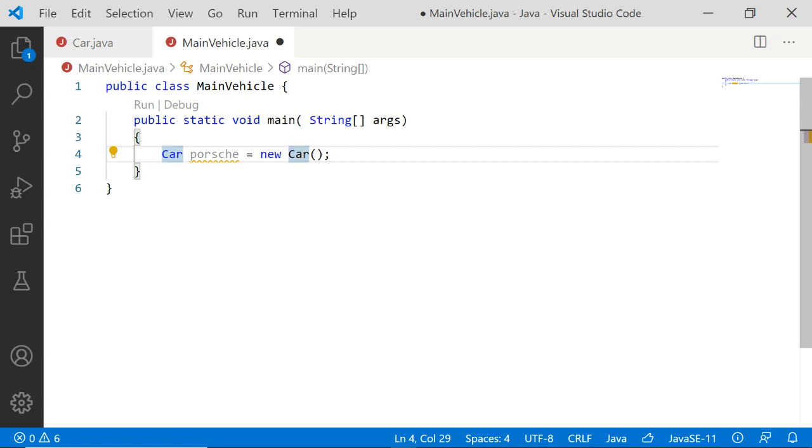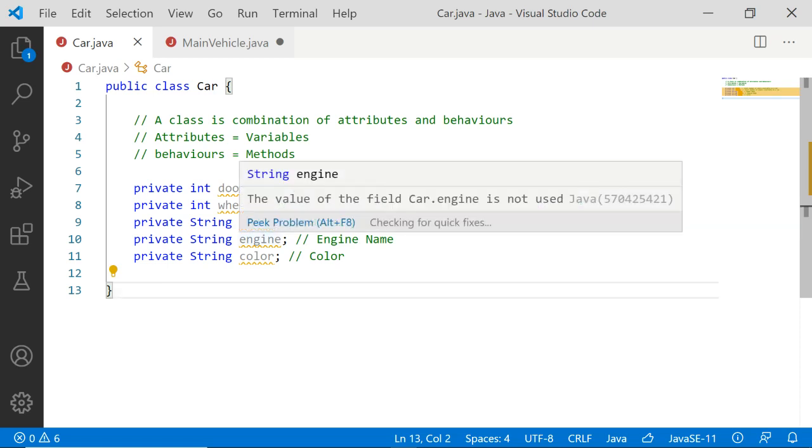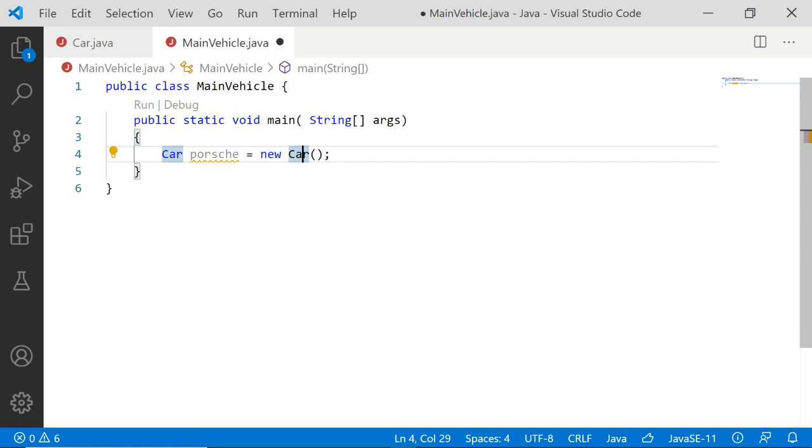This car parenthesis will tell the new keyword to go and look into the car class to find how many memory blocks are required to be allocated.